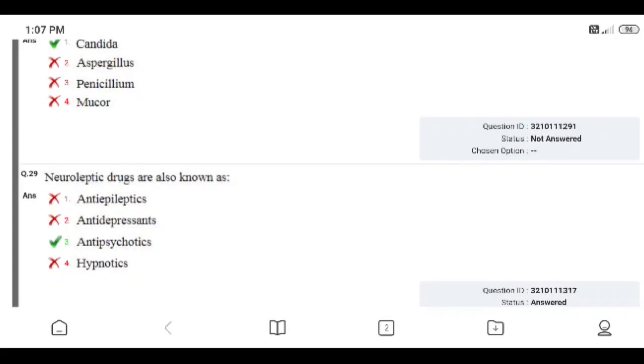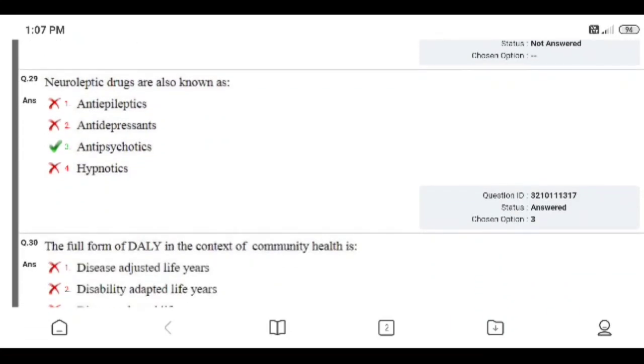Question number 29. Neuroleptic drugs are also known as: anti-epileptics, antidepressants, antipsychotics, or hypnotics. Right answer is 3, antipsychotics. I answered correctly.